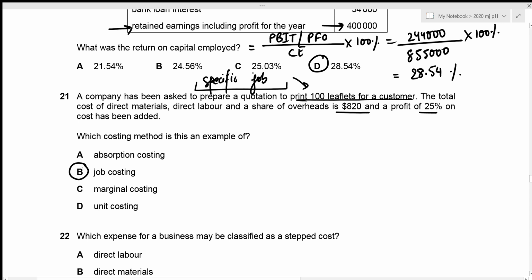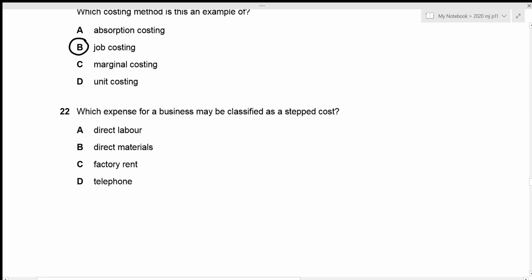Now we can move towards question number 22. Which expense for a business may be classified as a stepped cost? So the first one is direct labor. So direct labor increases per unit. So this is definitely a variable cost, right? So this cannot be termed as a stepped cost. The second one is direct materials. Again, this is associated with each unit, which is a variable cost.